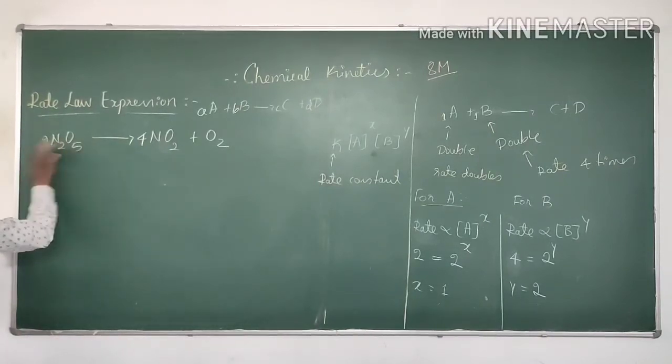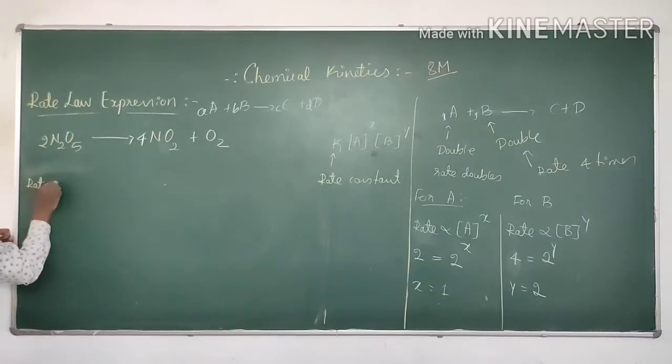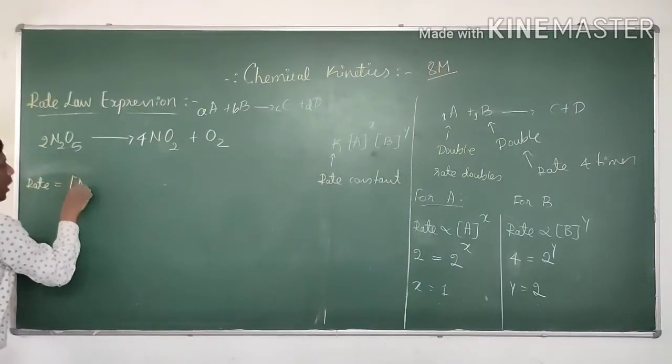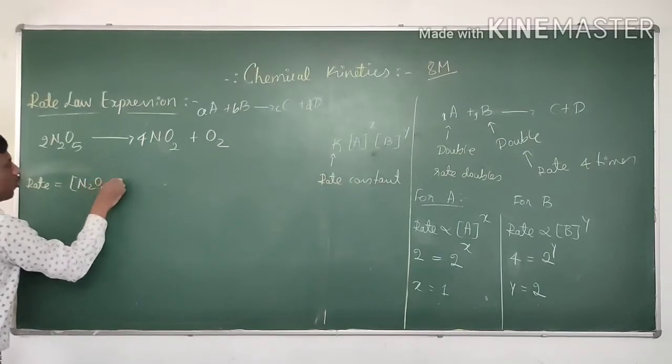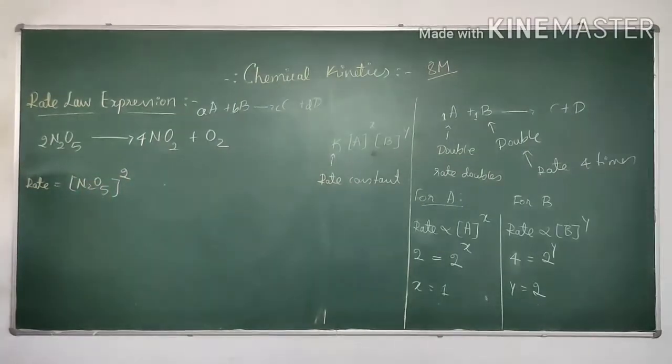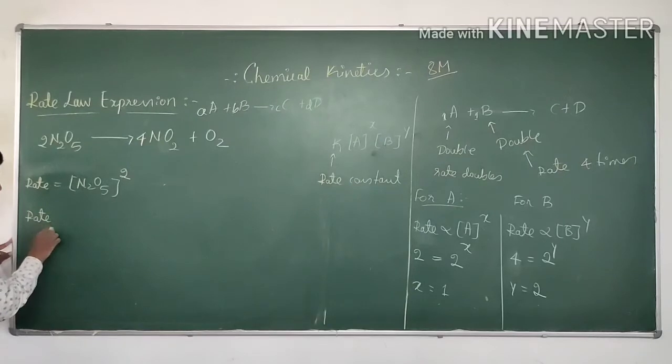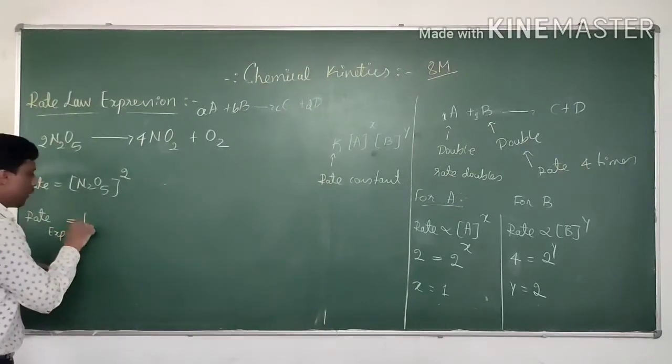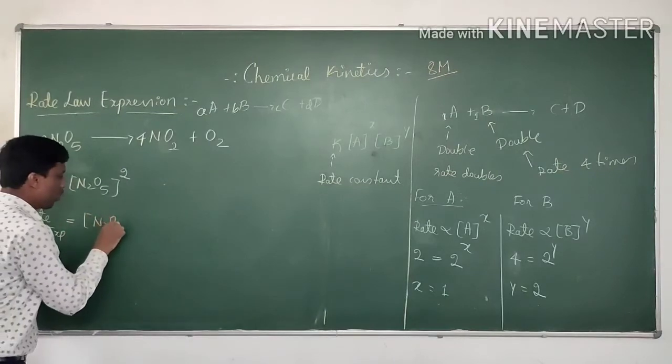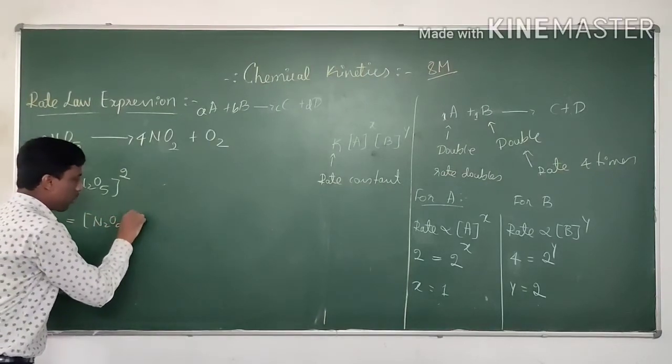So according to this, rate of a reaction is equal to molar concentration of N2O5 raised to power 2. Raised to power 2 should come, there is a 2 here. But actually, the experimental rate of a reaction is given by N2O5 raised to the power 1.